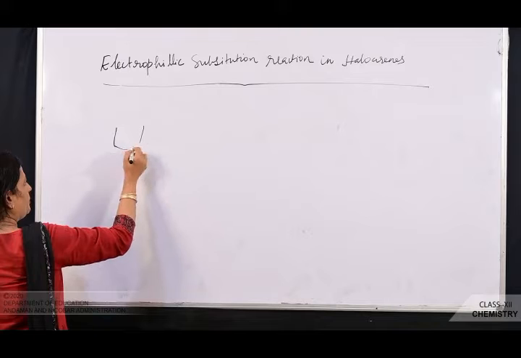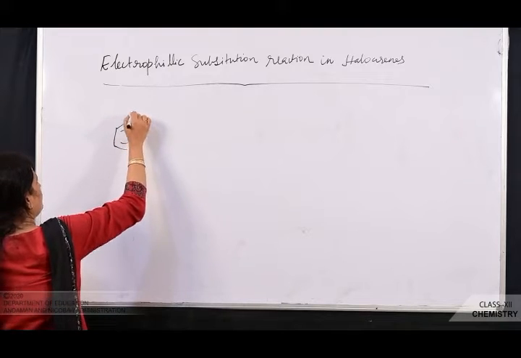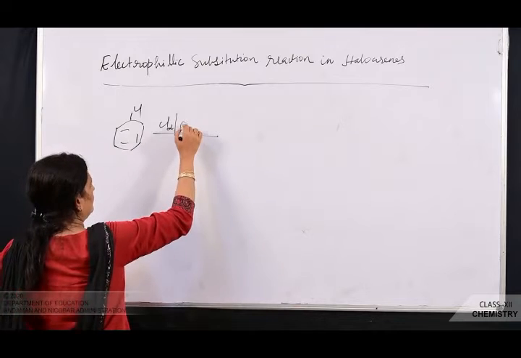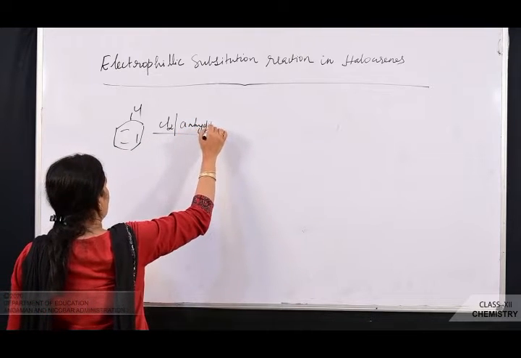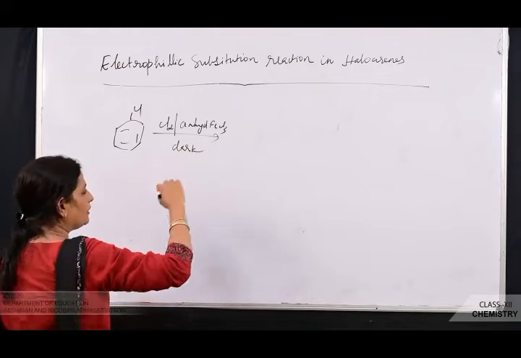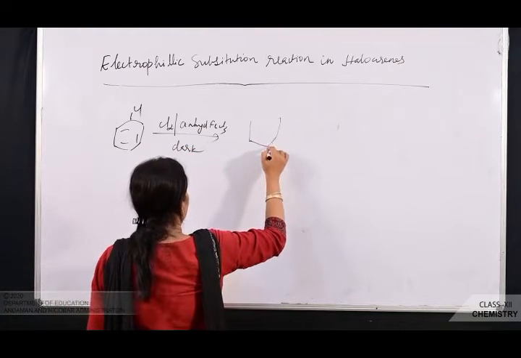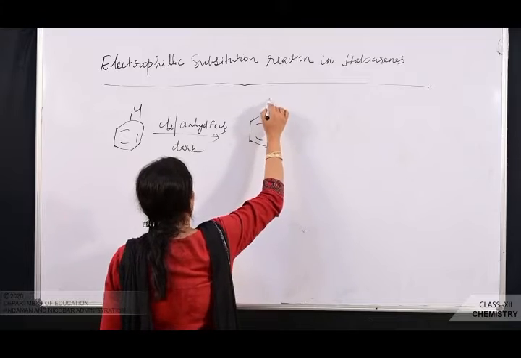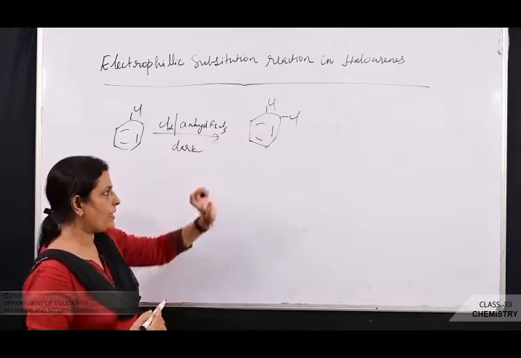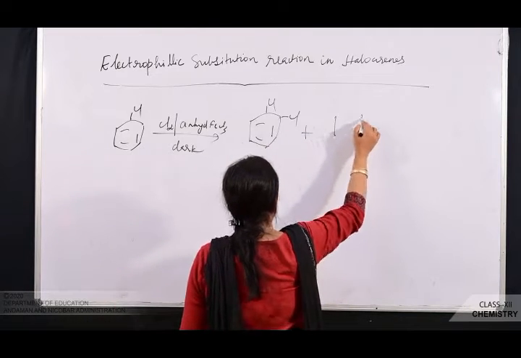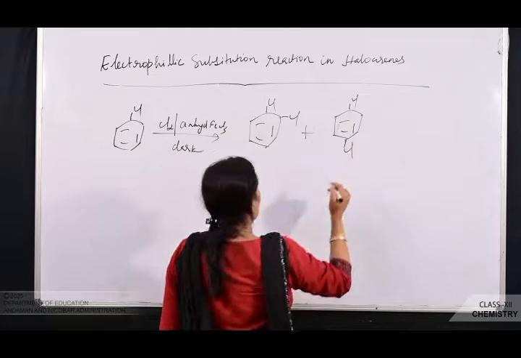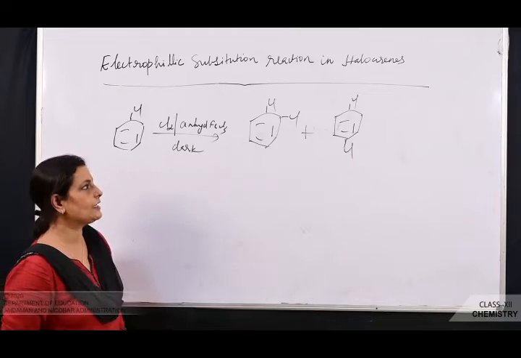Now, if you take chlorobenzene and treat it with chlorine in presence of a halogen carrier, anhydrous ferric chloride, in dark, the reaction is carried in dark, the product will be what? Because already we have discussed the electron density is increasing in which position? Ortho and para. So the attack of the electrophile takes place in the ortho and para position. So you are getting ortho dichlorobenzene and para dichlorobenzene.